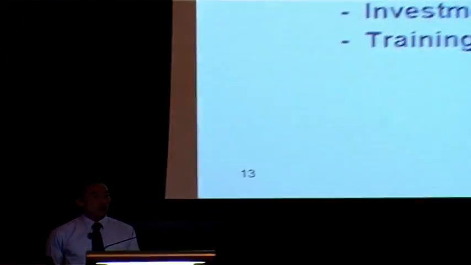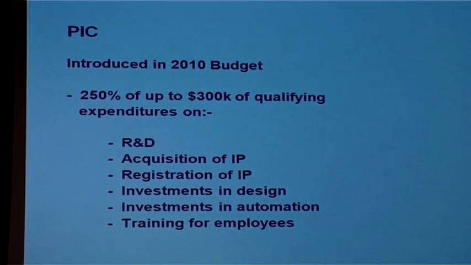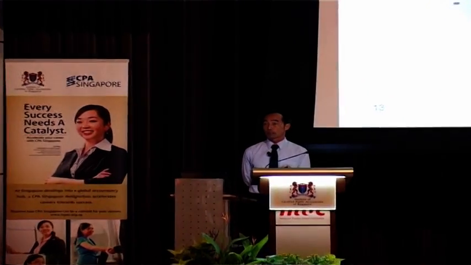And we have 6 categories of activities: research and development, acquisition of IP, registration of IP, investments in design, industrial design, product design, investments in automation, and training for employees. So as you can see from here, especially with the acquisition of IP and investments in automation, we would be able to claim capital allowances, so our entitlement to capital allowances will be enhanced.